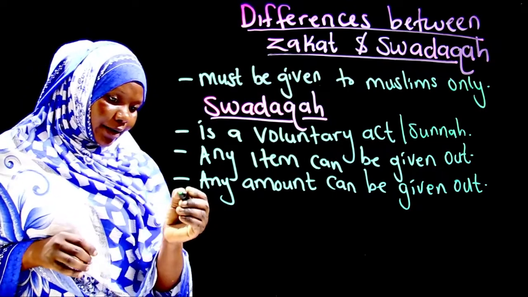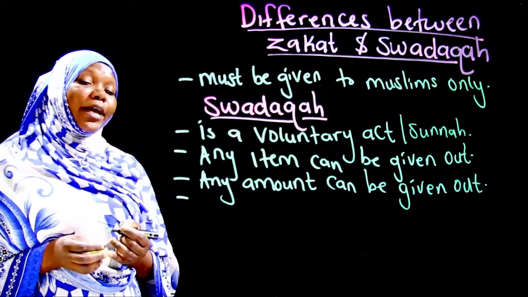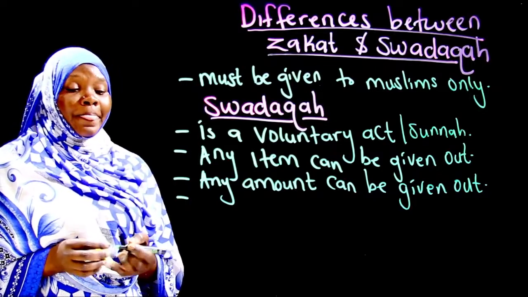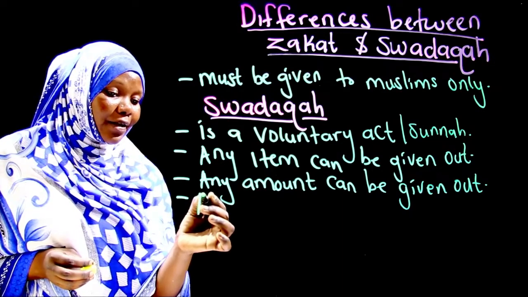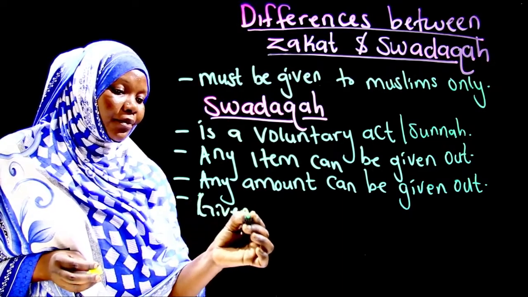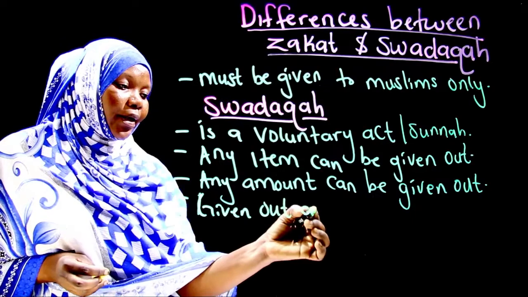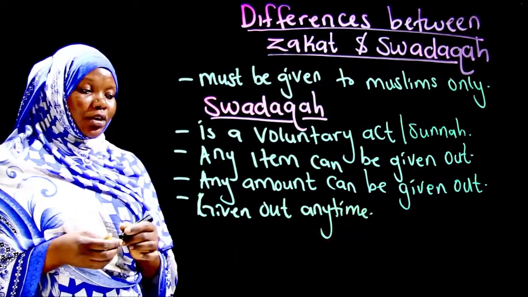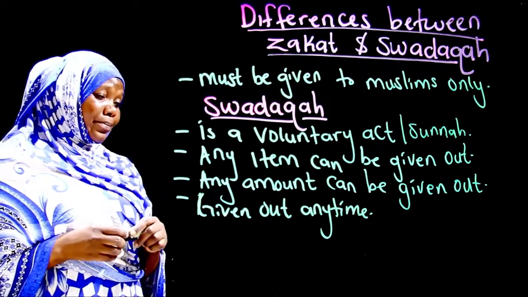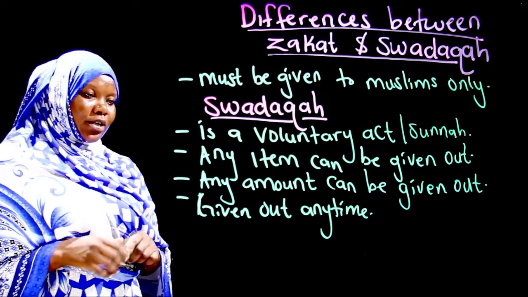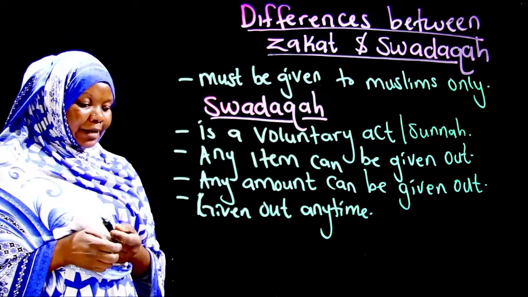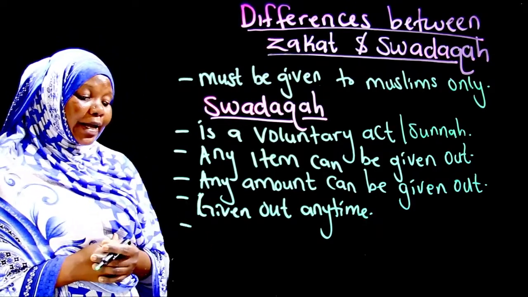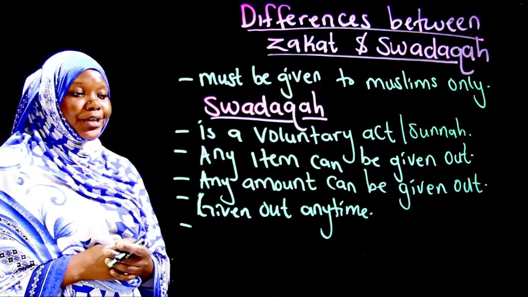Then we can also add, it can be given out at any time. Remember, in Zakat we said it is given annually, but for Sadaqa, it can be given out anytime. Anytime you like, you give out today, tomorrow, or after one week, that one is okay. That is Sadaqa. So we can also add, it can be given on behalf of somebody.